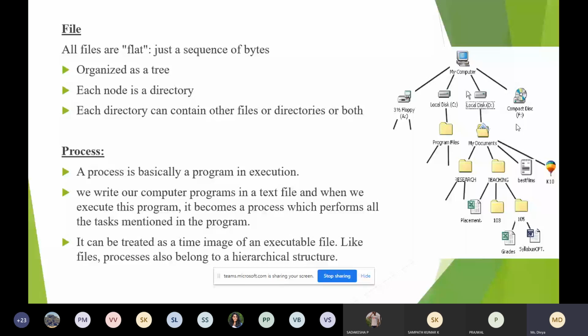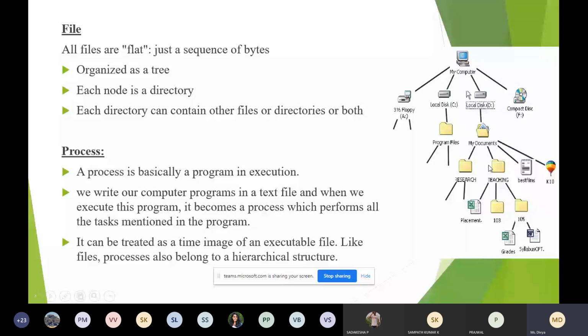Each node is a directory. Remember, we usually use the term folder, correct? We use folder, but in Unix we follow the term directory. All of these we call directories; we don't call them folders. This is a file, a Word file, an image file, but these are called directories, not folders.